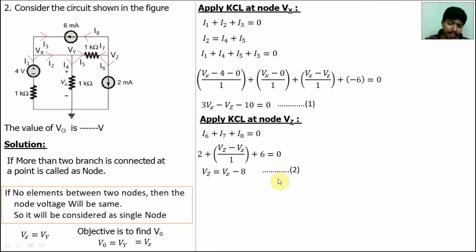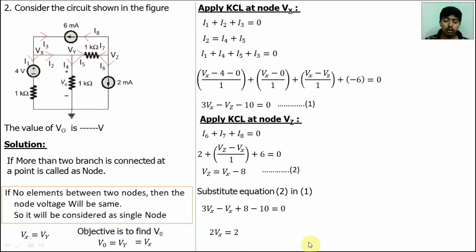To find Vx, substitute this Vz in the first equation. So now the equation becomes 3Vx minus (Vx minus 8) minus 10 is equal to 0. We will get 2Vx is equal to 2, Vx equal to 1 volt.